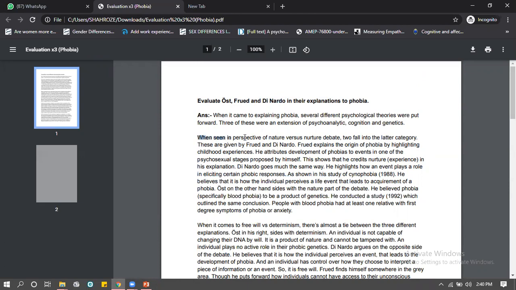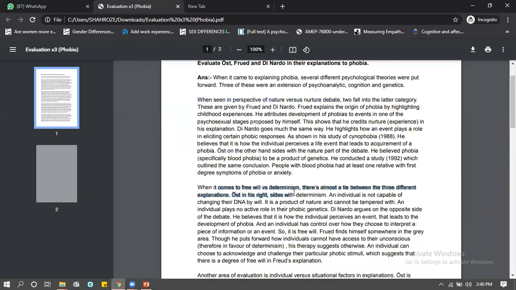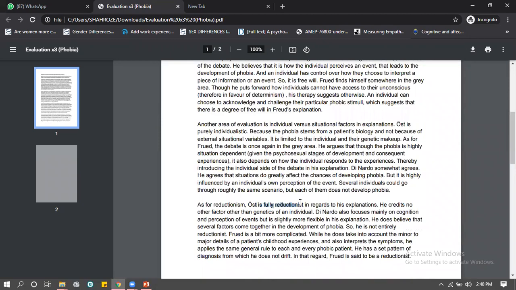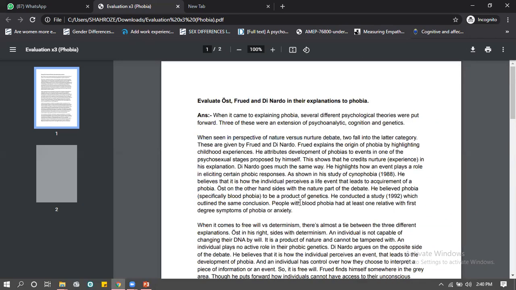So she says the first paragraph is about nature and nurture. The second paragraph is about free will and determinism. The third is individual and situational. Fourth is going to be reductionist and holistic. So she is going issue by issue. That's a very good organization as well. Freud's spelling is wrong, correct that.